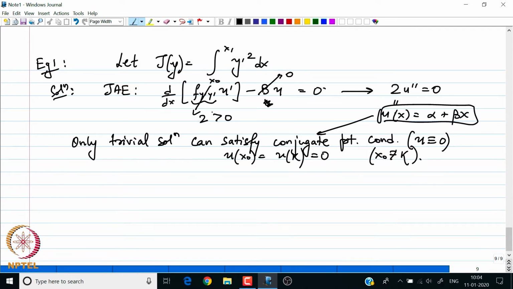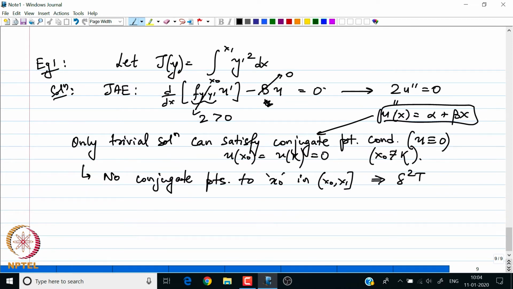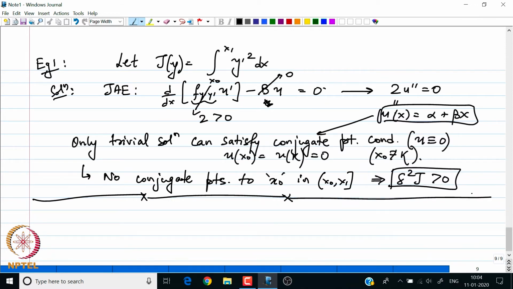So no conjugate points to x naught in the open interval x naught to x1 implies that the second variation is positive. Okay, so that is how we are going to use our result described by theorem number 25.